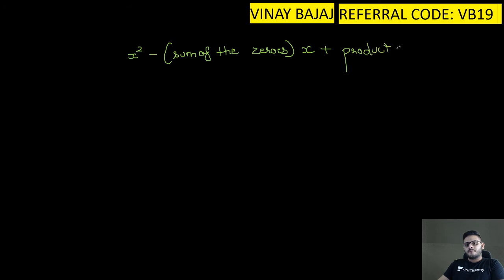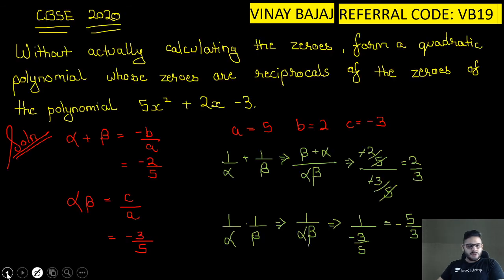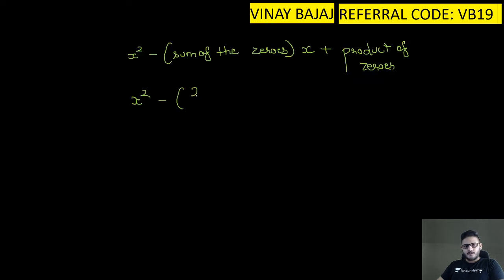So now we have both of them. Now what is the general form of equation, guys? X square minus the sum of the zeros into x plus the product of the zeros, that is nothing but x square minus, what is the sum of the zeros, guys? 2 by 3x plus bracket open minus 3 by 5 नहीं 5 by 3 है, yes 5 by 3 है, minus 5 by 3.